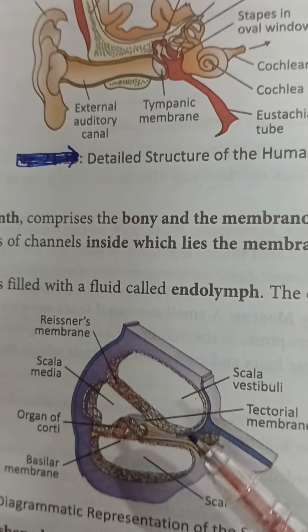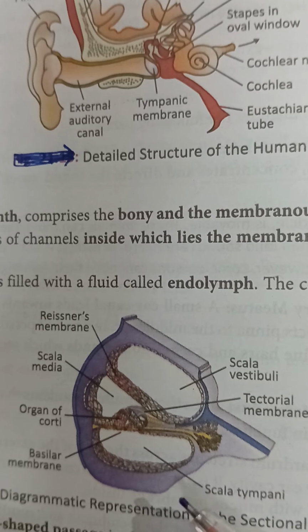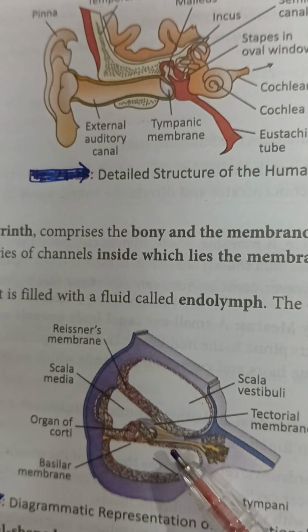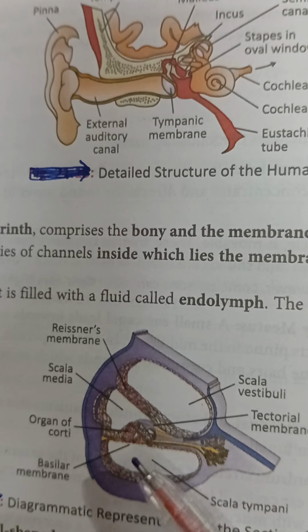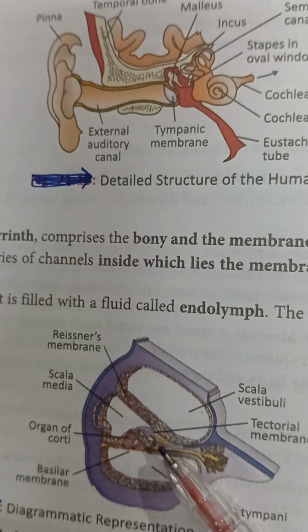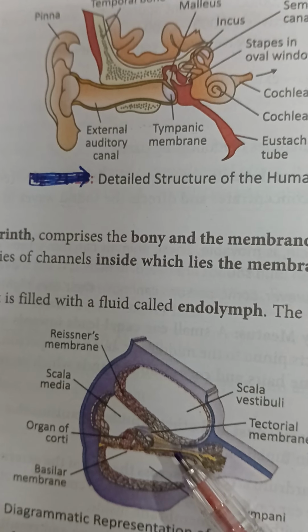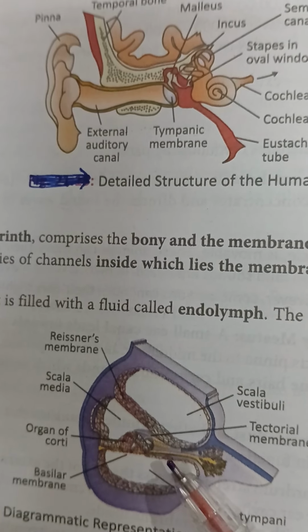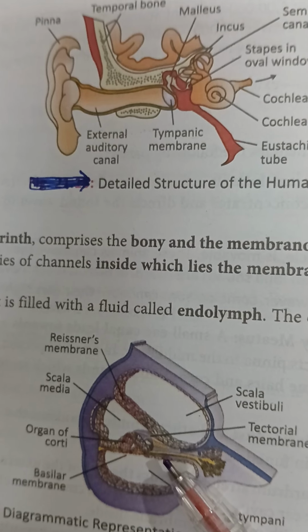So what is the role of the organ of Corti in the mechanism of hearing? The organ of Corti is present on the basilar membrane. The movement of the basilar membrane bends the hair cells present in the organ of Corti. This bending of the hair cells presses them against the flexible tectorial membrane present above them.